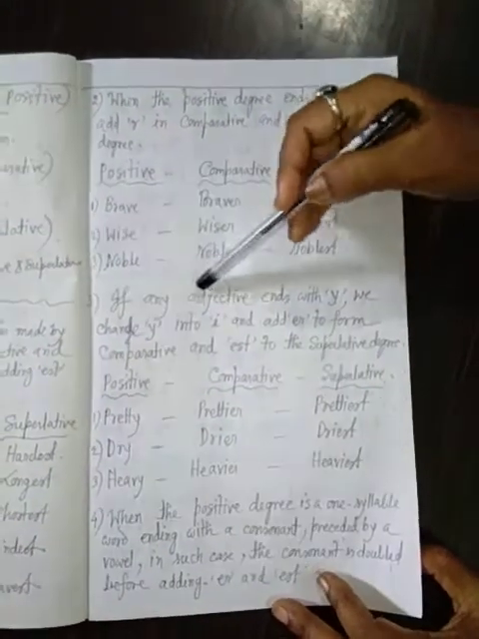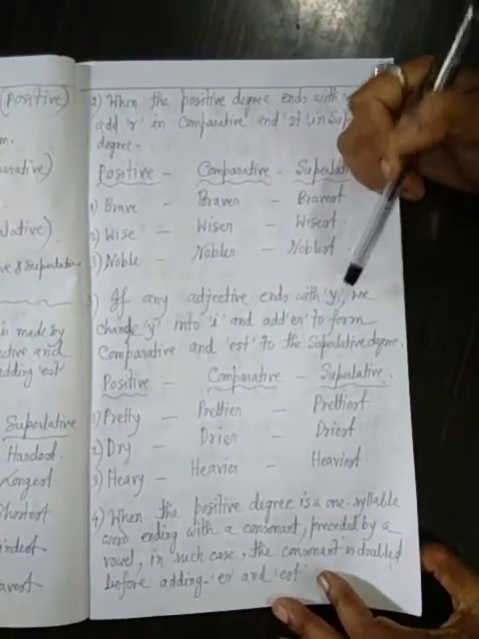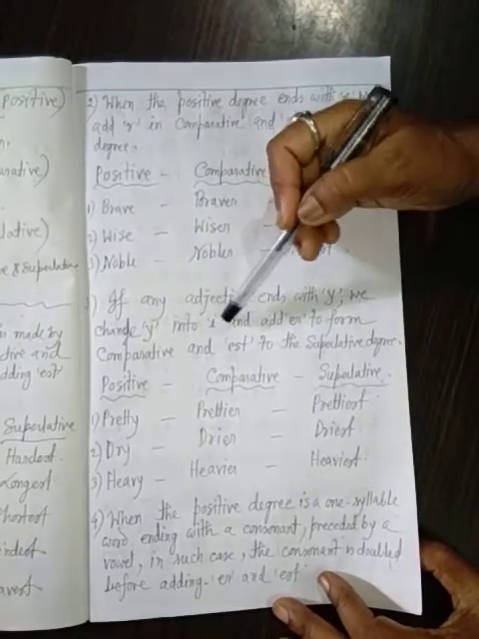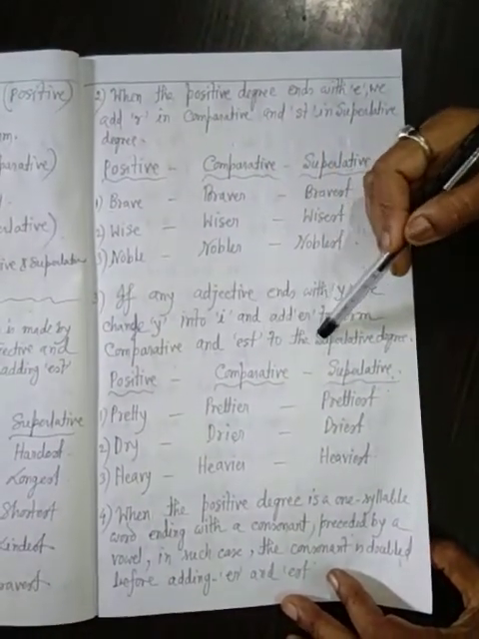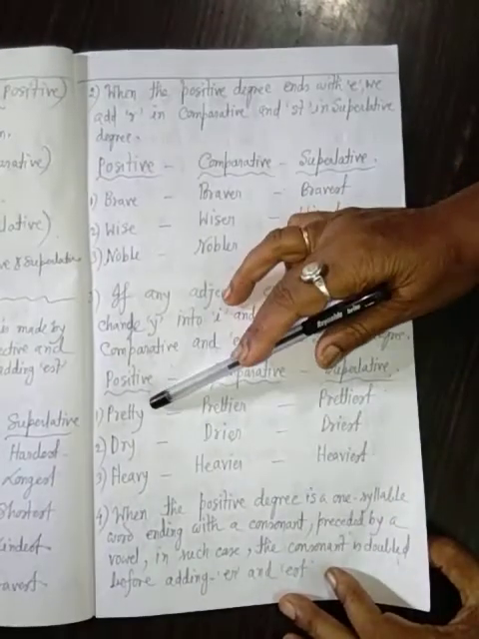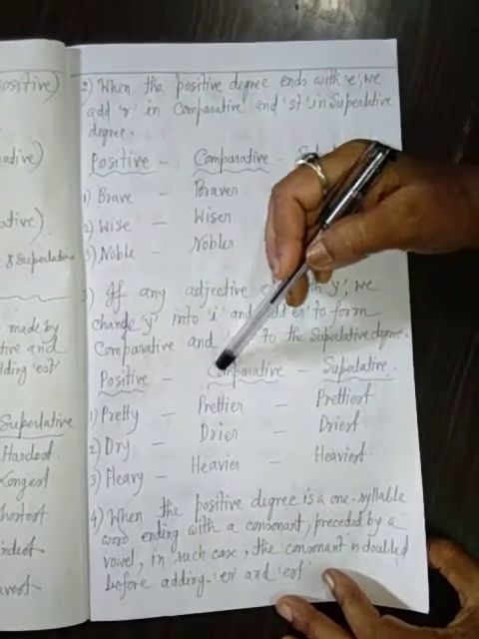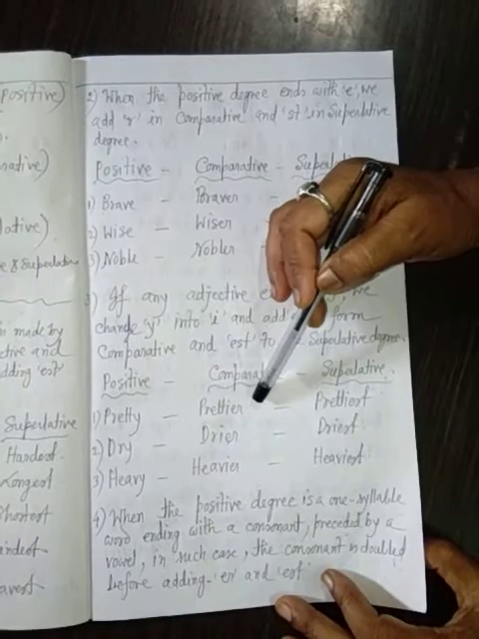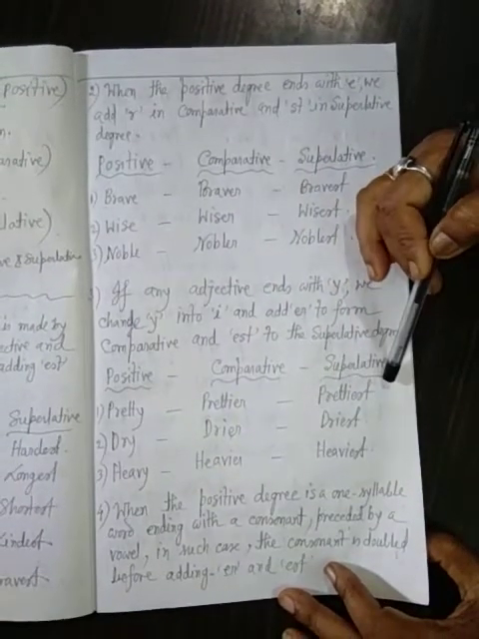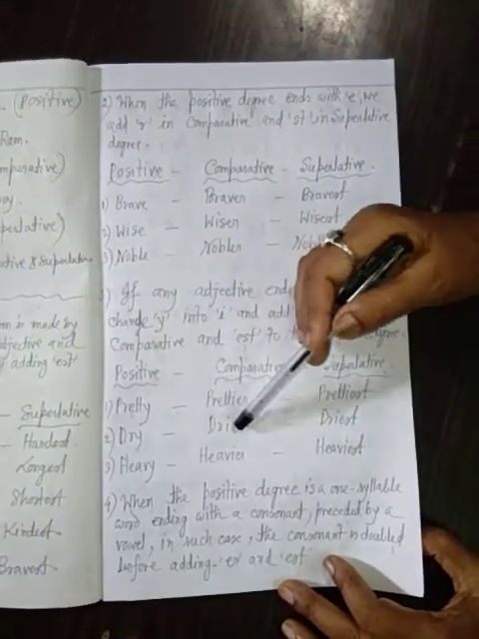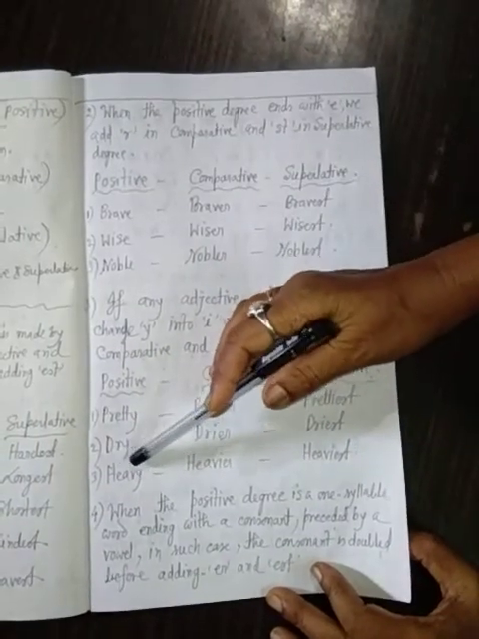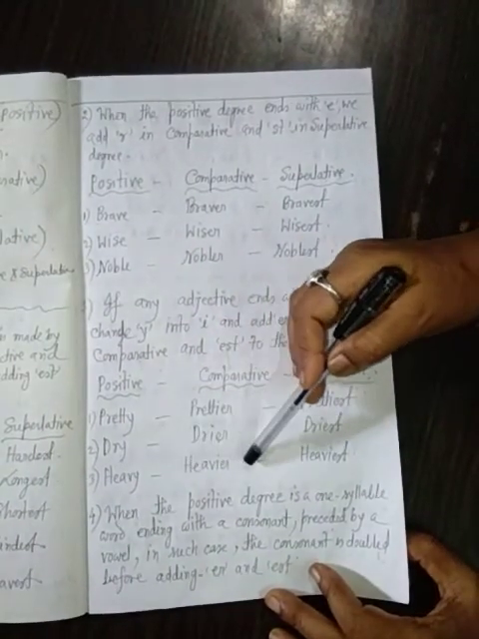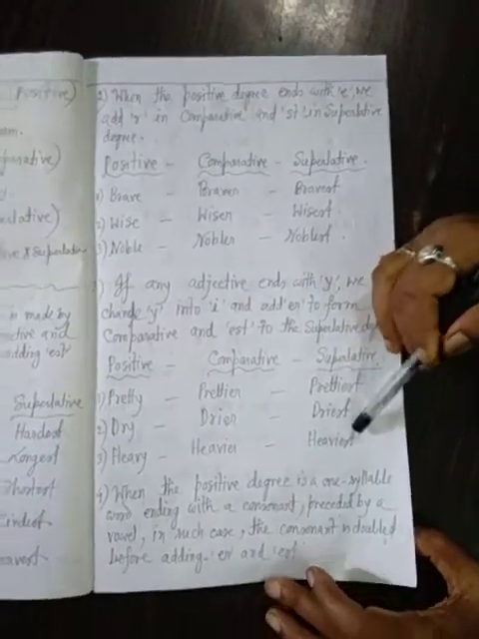3. If any adjective ends with Y, we change Y into I and add ER to form the comparative and EST to form the superlative degree. Positive: pretty, P-R-E-T-T-Y. Comparative: P-R-E-T-T-I-E-R, prettier, P-R-E-T-T-I-E-S-T, prettiest. D-R-Y, dry, D-R-I-E-R, drier, D-R-I-E-S-T, driest. Heavy, H-E-A-V-Y, heavy, H-E-A-V-I-E-R, heavier, H-E-A-V-I-E-S-T, heaviest.